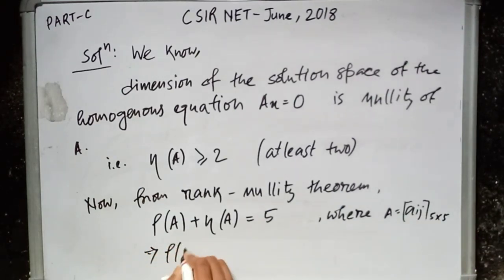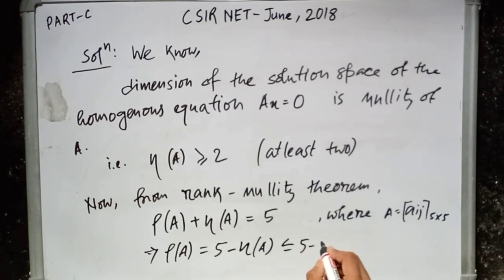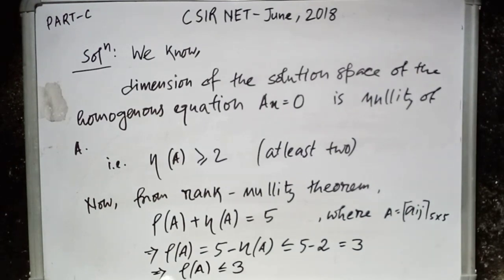Implies rank of A is equal to 5 minus nullity of A, which is less than equal to 5 minus 2 is equal to 3. So rank of A is less than equal to 3. So rank of A is at most 3.